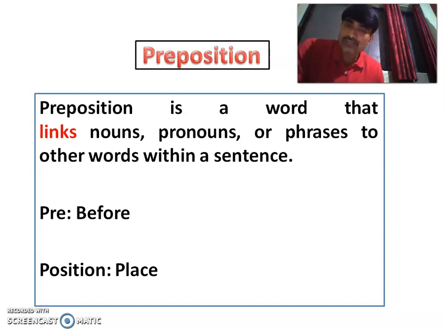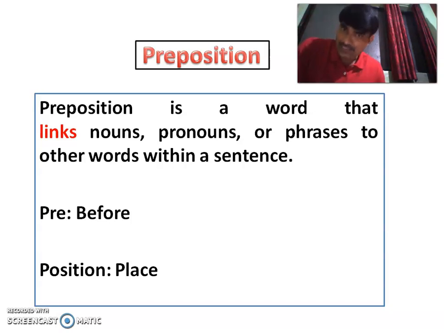So how these different prepositions are used, what their different types are, and most importantly, in which condition and in which situation these particular words are used, we are going to look into. It is because time prepositions can be the same as place prepositions. So what is the difference? The difference is in the situation, in the event, in the incident, in the sentence, that we need to be alert about when we are using them. So we are going to look at in which particular conditions we have to use one particular preposition. From that point of view, please pay attention to this video.